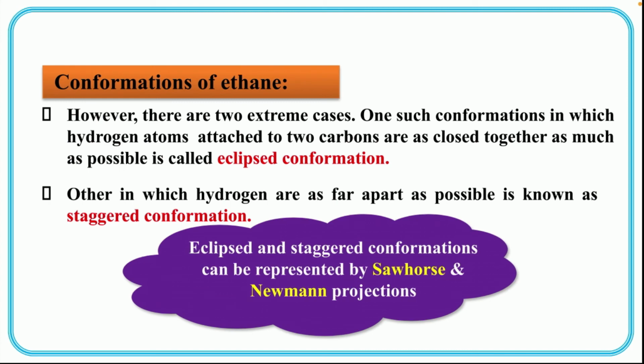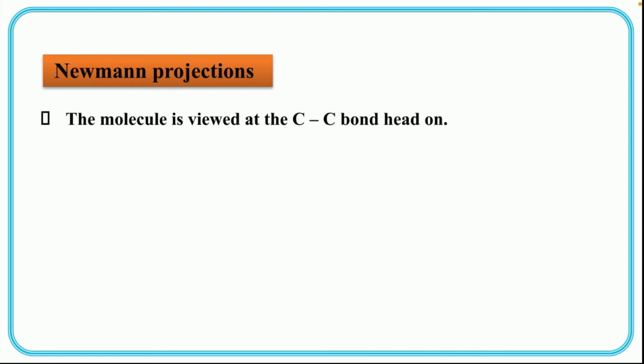Eclipsed and staggered conformations can be represented by Sawhorse as well as Newman projections. First, let us see Newman projections. The molecule is viewed along the C-C bond head-on. That is the main point in Newman projection we have to remember.